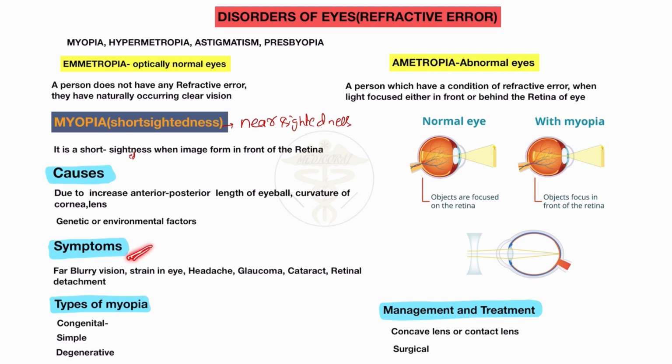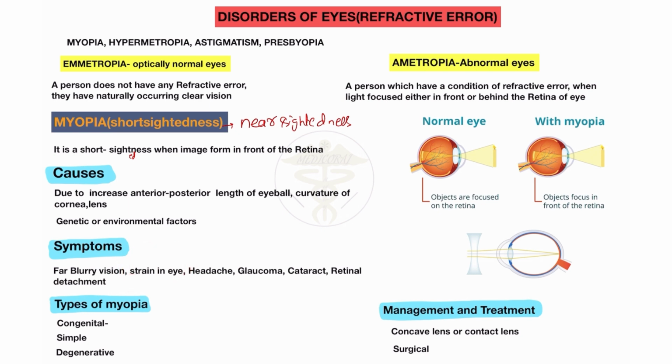What symptoms will you see in a patient of myopia? Blurry far vision. If you see a patient of myopia, there is no problem in the near vision, the problem is only in the far vision. You will see it mostly in student age patients, in student age or childhood. So they have a problem in far vision, not in near vision. So they have blurry far vision.